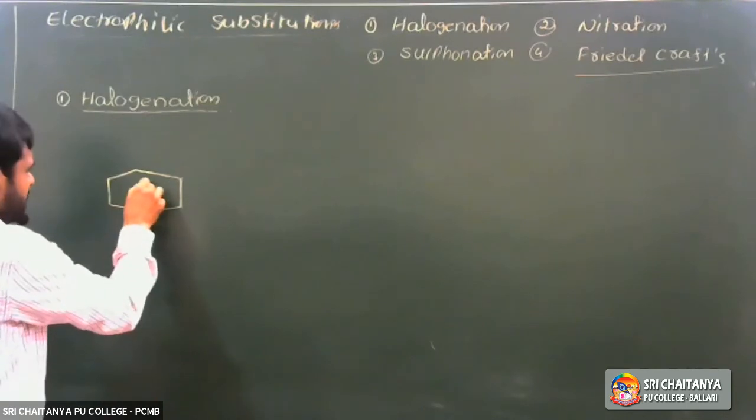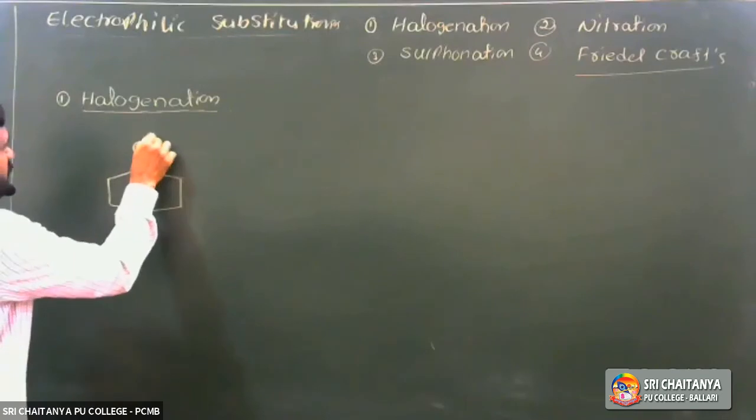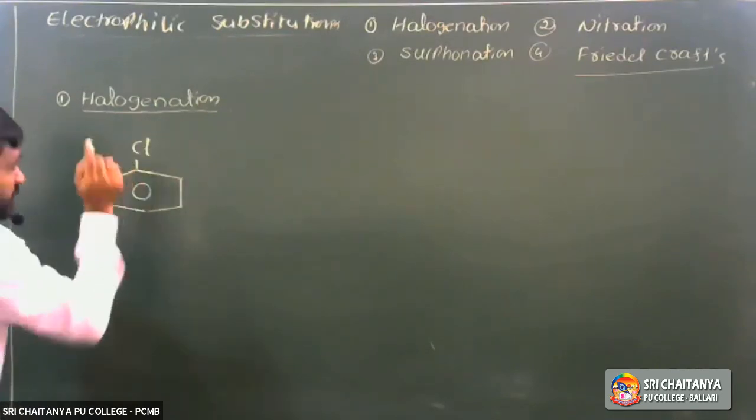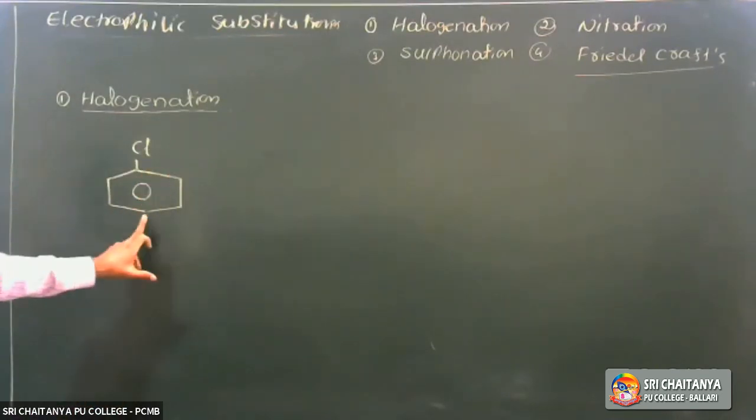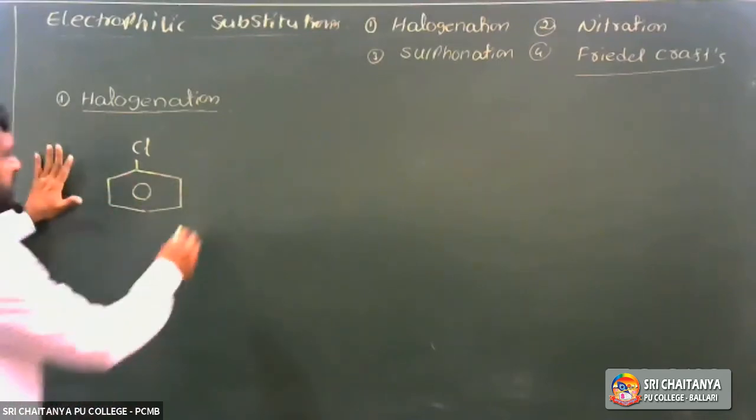So it is the resonance structure. Chlorobenzene is an ortho-para directing group due to the resonance effect. At ortho and para positions, electron density is more, so the electrophile attacks at ortho and para positions.